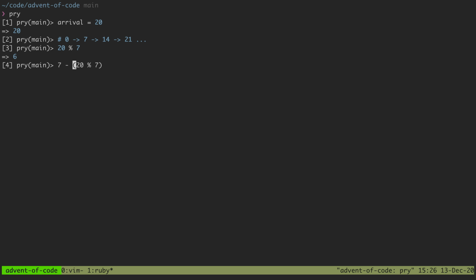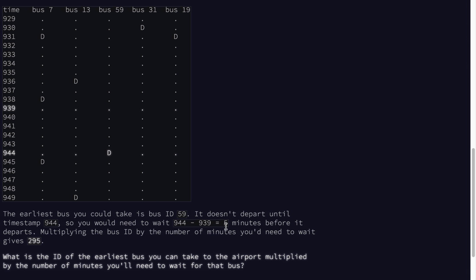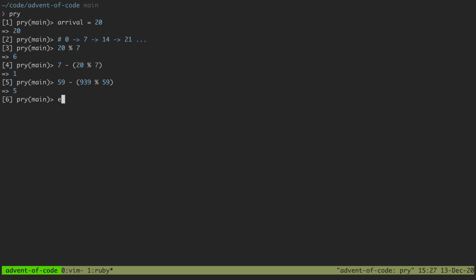So I'm going to subtract that and I get 1. Similarly, if we were dealing with 59 and the 939 example, we could mod that by 59, and we'd get 5. Which is just like we got down here. So with that in mind, I think we can code up a solution.